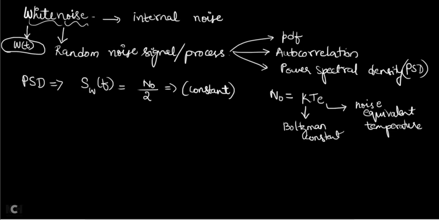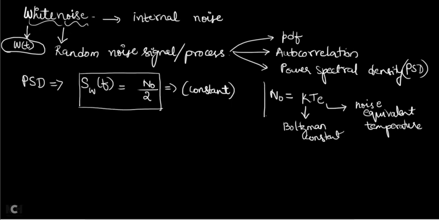Okay, and how it is generated, that is not important for us. For white noise, what is the power spectral density, autocorrelation, and probability density function, that is important for us. It is a noise which is generated inside electronic devices due to random electron movement because of the temperature of the devices. That's all. Okay, now we came to know N0 is K into TE. Now this is your power spectral density. PSD is given by N0 divided by 2.